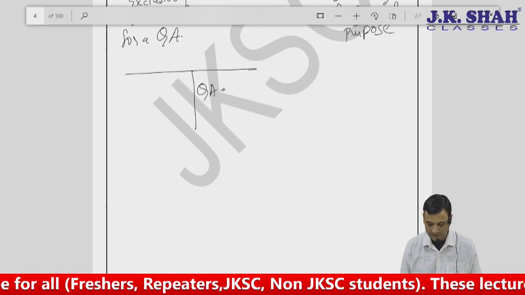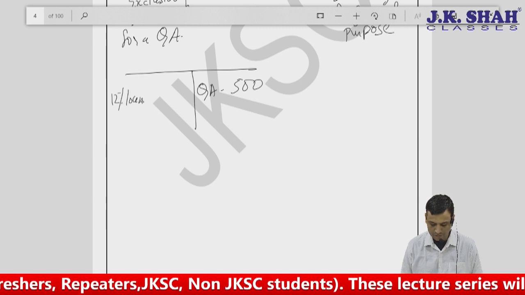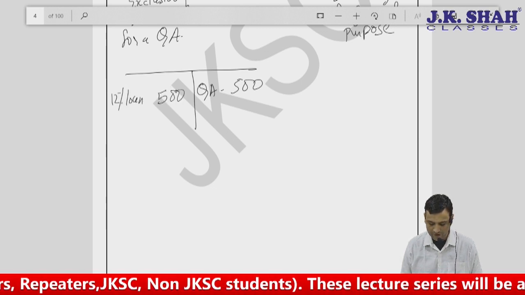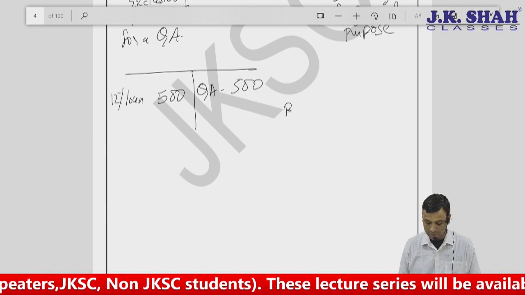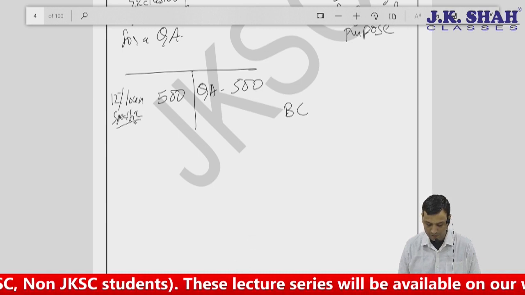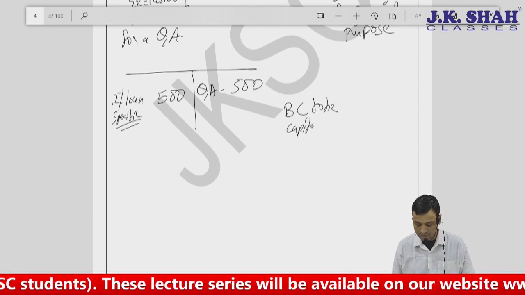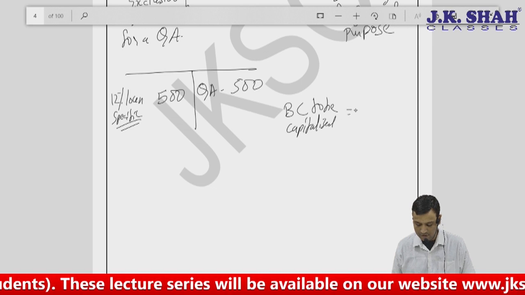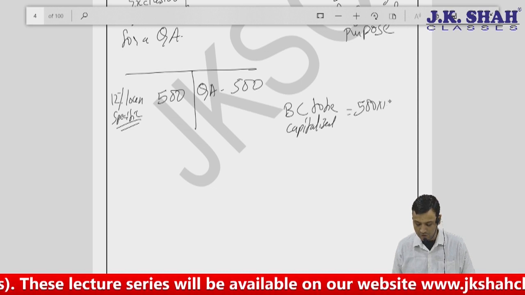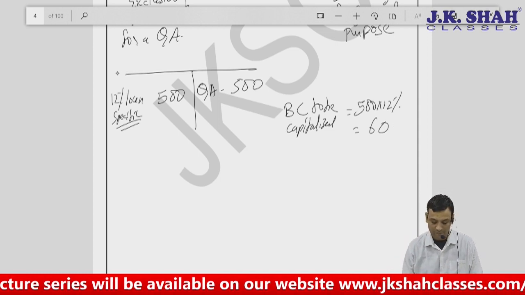There's a qualifying asset of 500. There is a 12% loan of, say, 500. So what is the borrowing cost? It is exclusive. This is specific only. It is taken for this asset only. So borrowing cost to be capitalized is nothing but 500 into 12%, 60. Just an example.